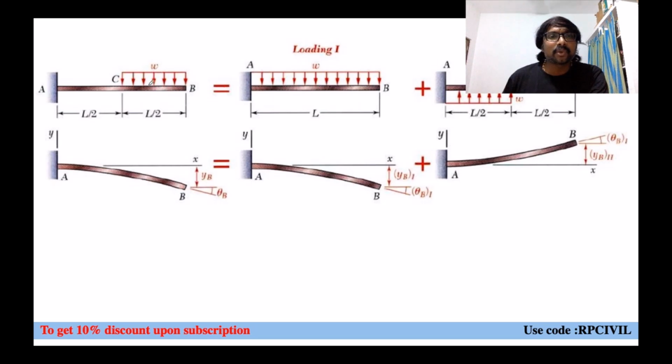We have to have UDL only on the right half side, so we need to apply UDL on the left half in the opposite direction. For this, the load is vertically upward, so the deformation will also be vertically upward. Here the load is vertically downward, so the deformation is also vertically downward. If you combine these two, you get the final deflection profile.